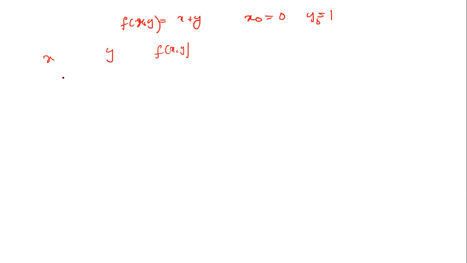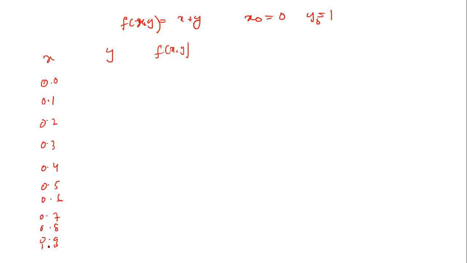10 intervals: 0.1, 0.2, 0.3. The first point is 0.0, and second 0.1, and third 0.2, 0.3, 0.4, 0.5, 0.6, 0.7, 0.8, 0.9, and 1.0.